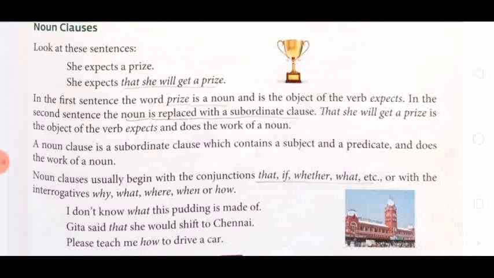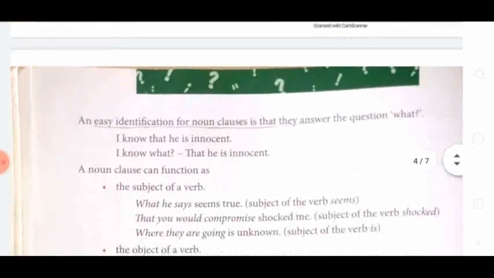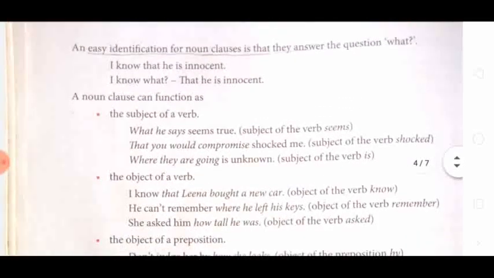Here some examples are given. An easy identification for noun clause is that they answer the question what. I know that he is innocent. I know what? I know that he is innocent. It answers the question what.